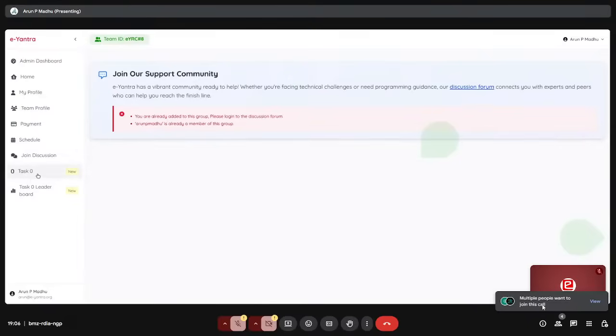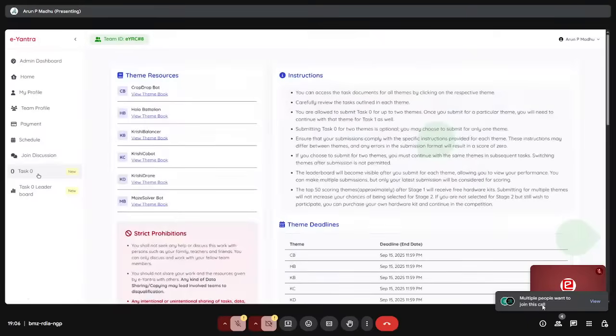So coming to our main thing, which is task zero. When you click on this task zero section, you will be greeted with a page like this. These are what we call theme books. This year we have 6 different themes, and these are what we call theme books. So whenever we mention the word theme books in the discussion forum or anywhere, we mean these resources that we provide to you. These are the links for the respective theme books.